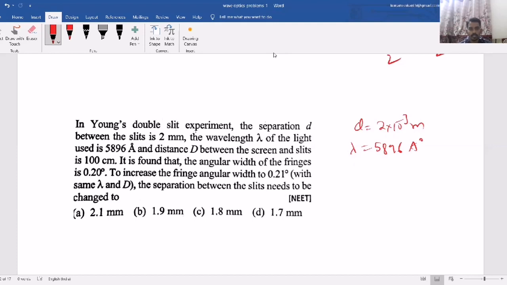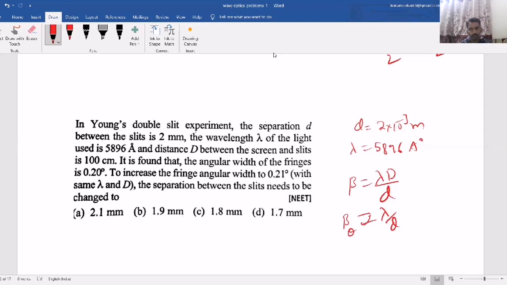It is found that the angular width of the fringes is 0.20 degree. To increase the angular fringe width to 0.21 degree, the separation between the slits needs to be changed to. See, linear width of fringe formula is lambda D by d. Angular width of fringe means that is equal to lambda by d. That's it. That is the difference.